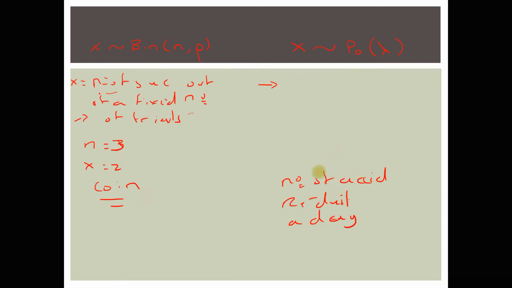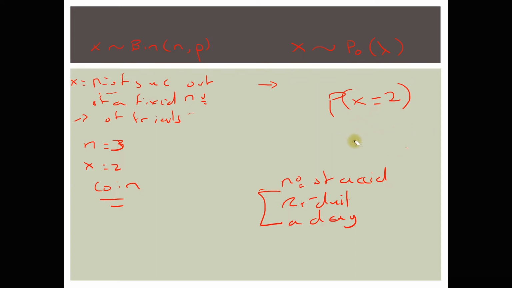What is going to happen when you are referring to the number of accidents? You are not referring to the number of accidents out of a fixed number of accidents that you have. You cannot say that I'm going to evaluate the probability of having 2 accidents during a day out of, let's suppose, 10 accidents. That does not make any sense here.